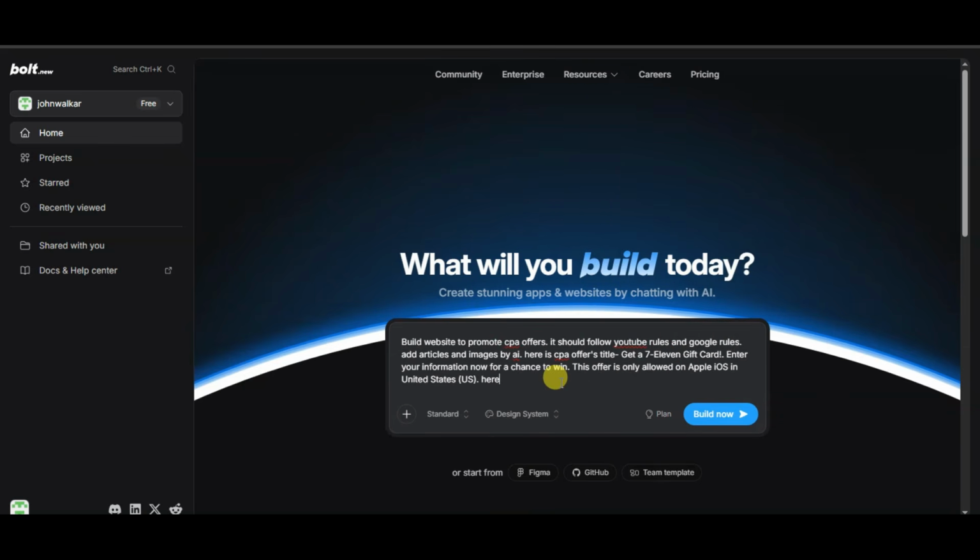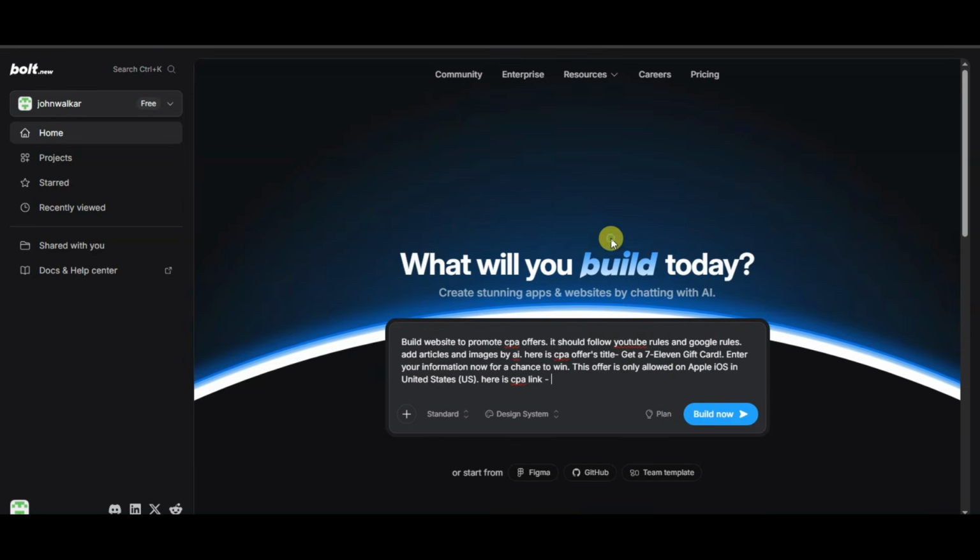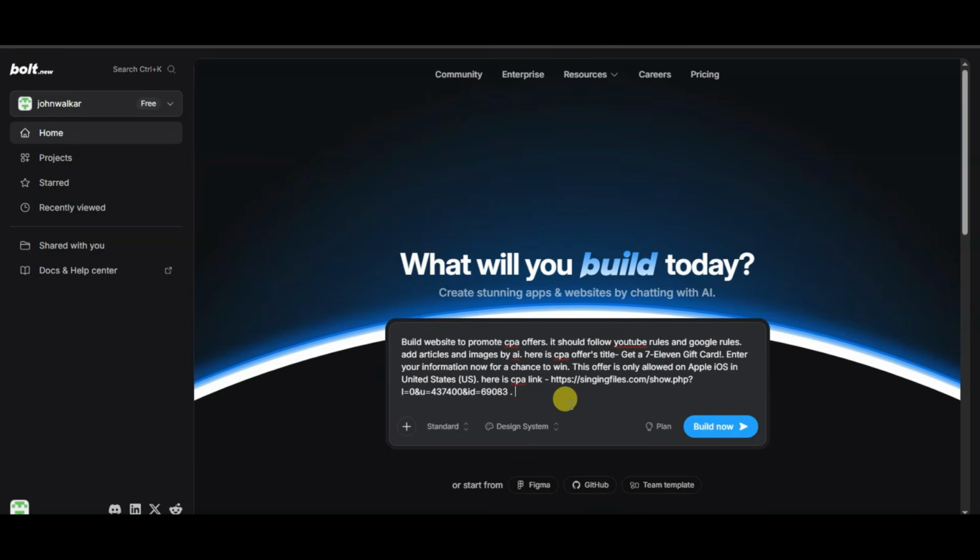You can type here is CPA link. Now go on the CPAGRIP platform. You can click here to copy this CPA link. Go on this AI platform. Paste your CPA link. Similarly, I'm going to insert here another CPA offer.